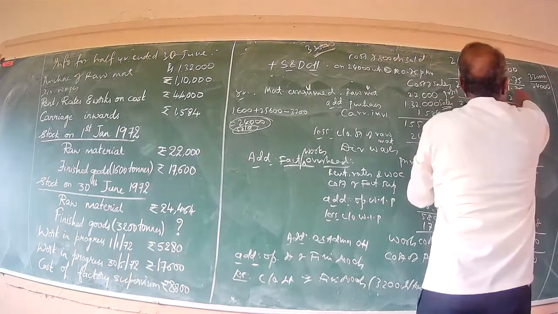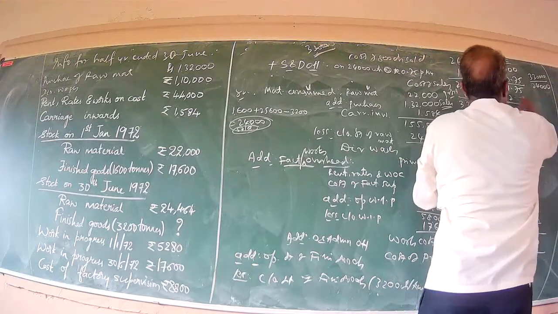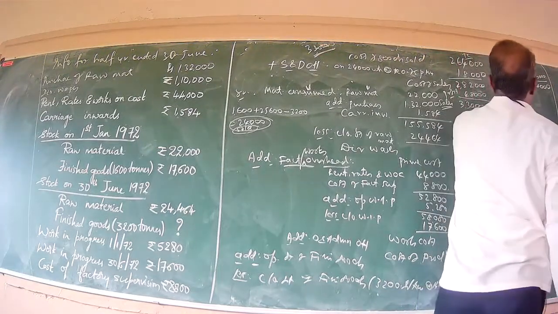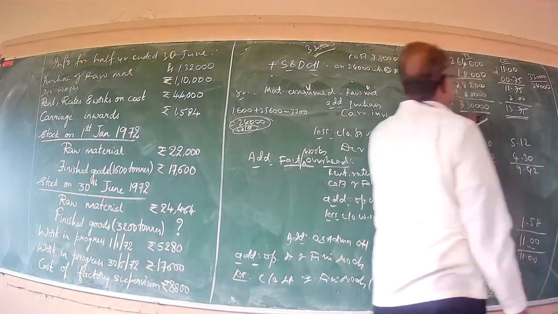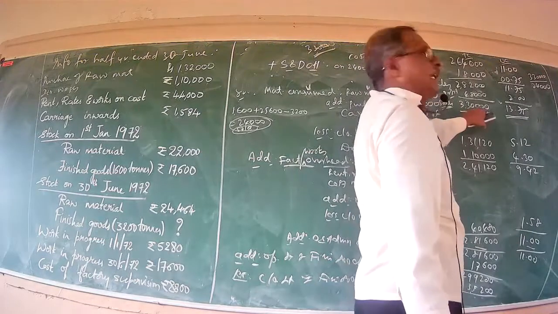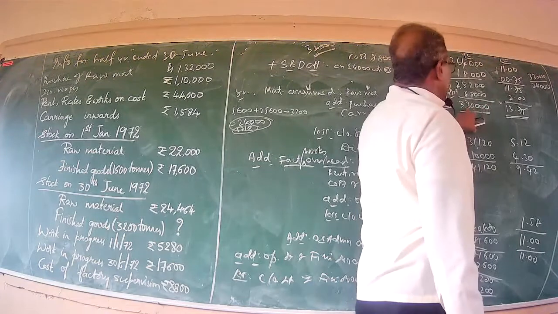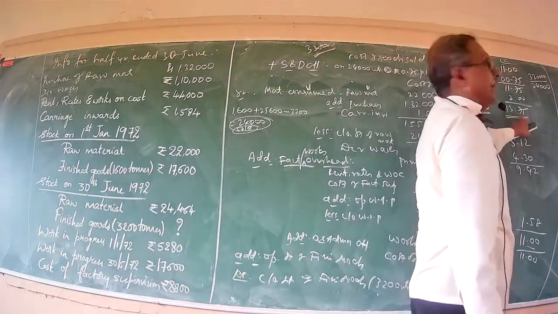Now 11 rupees 75 paise unit cost of sales, profit per unit rupees 2, thus selling price per unit stands at 13 rupees 75 paise, because in the problem 3,30,000 is the sales value realized. 3,30,000 divided by 24,000 works out to 13 rupees 75 paise.